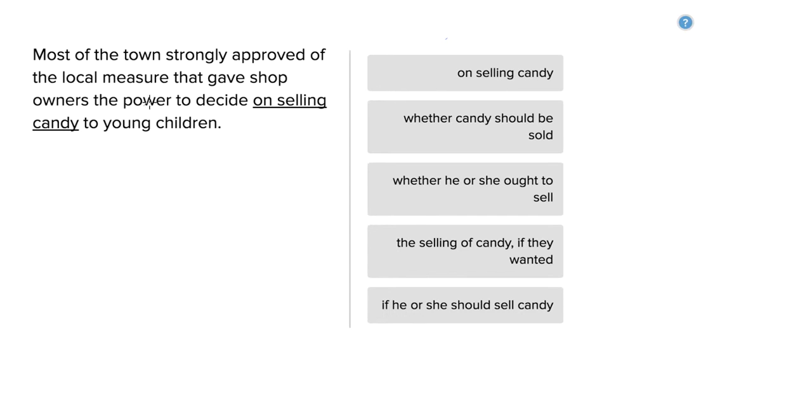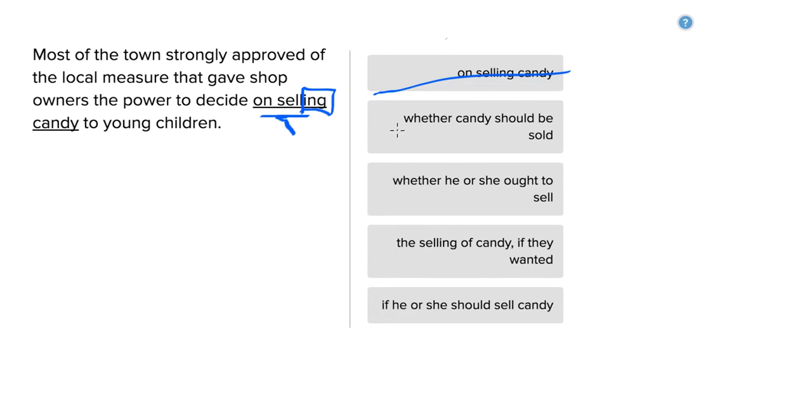The problem here is that "decide on selling candy" makes it sound as though the only decision that can be made is to sell candy to young children. And we have this really annoying "-ing" ending for the verb, which is a gerund, and that's a verb form we want to avoid. So this is very unlikely to be the right answer. It doesn't really make much sense.